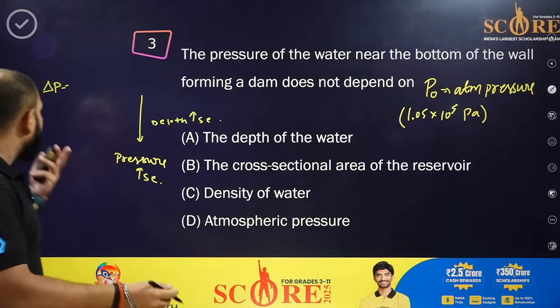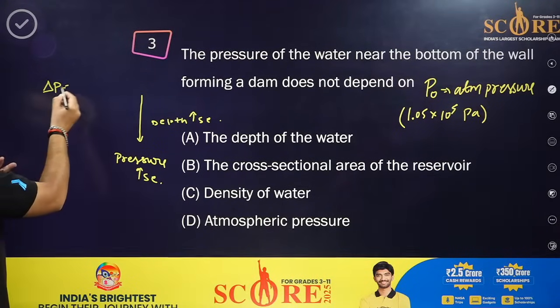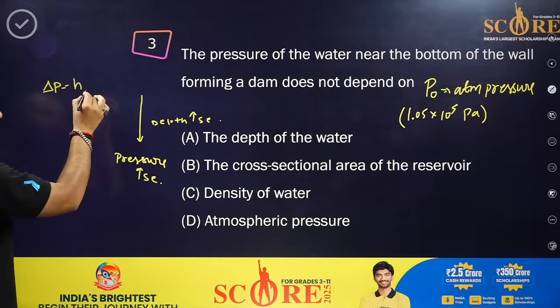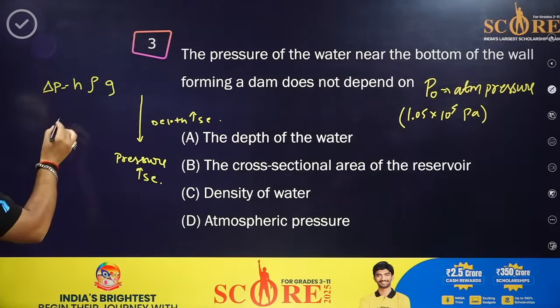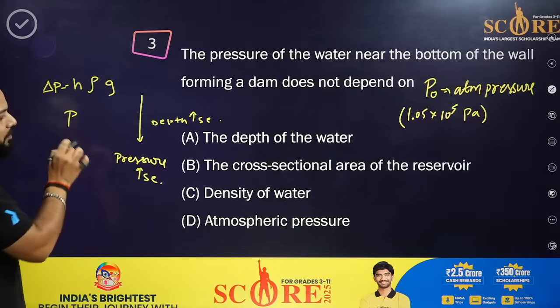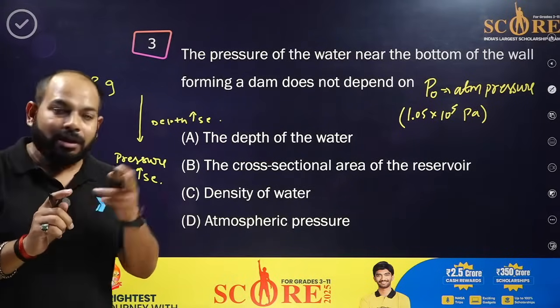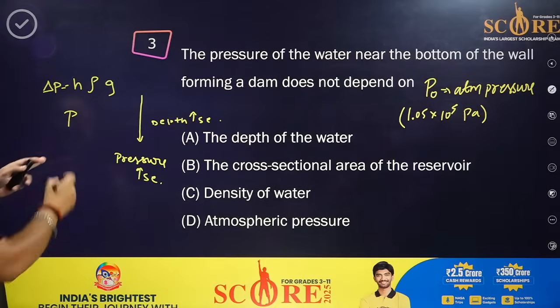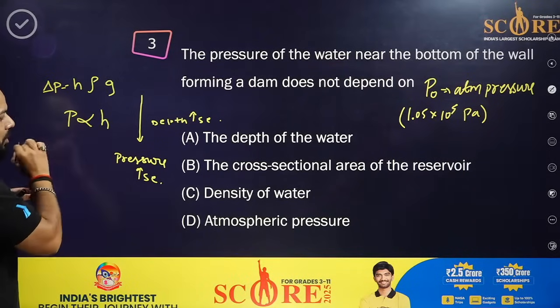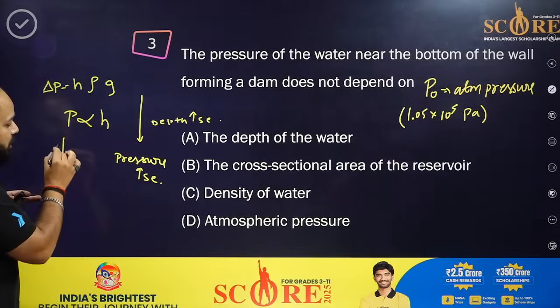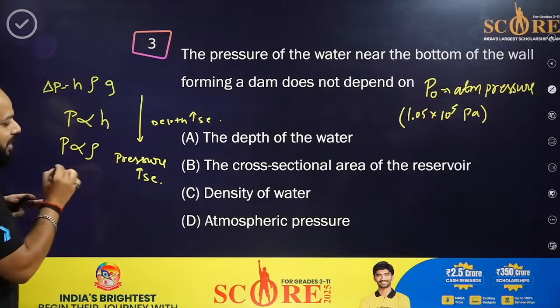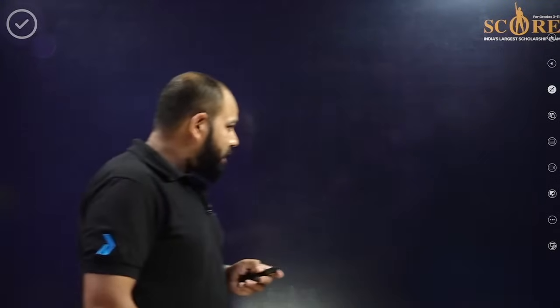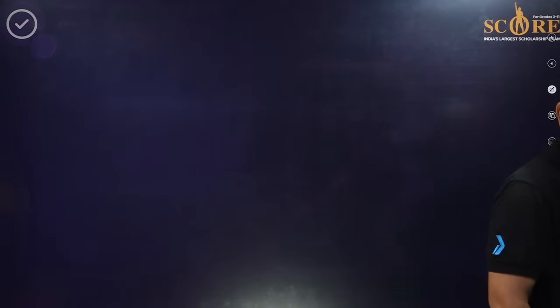Simple. Now, change in pressure, that is P minus P naught, is equal to H rho G. Why H rho G? Because this pressure depends on the depth. That's what we are talking about, the height. So it's proportional to the depth, that is the height. It's proportional to the rho, that is the density. Okay, if it's not been clear, let me use this blank slide for everyone. Let me write it down here.